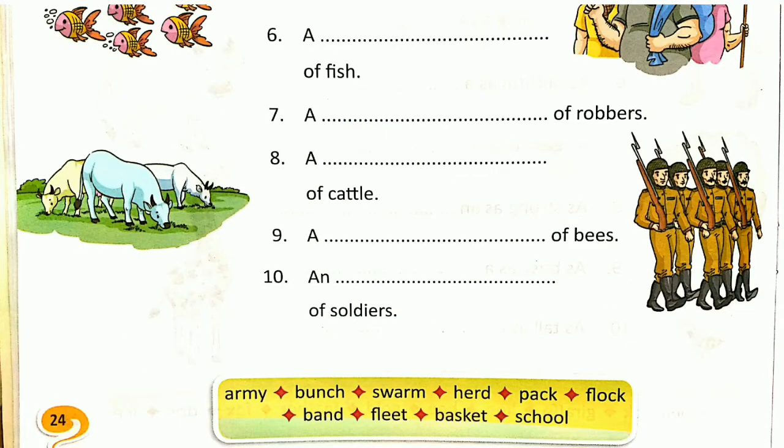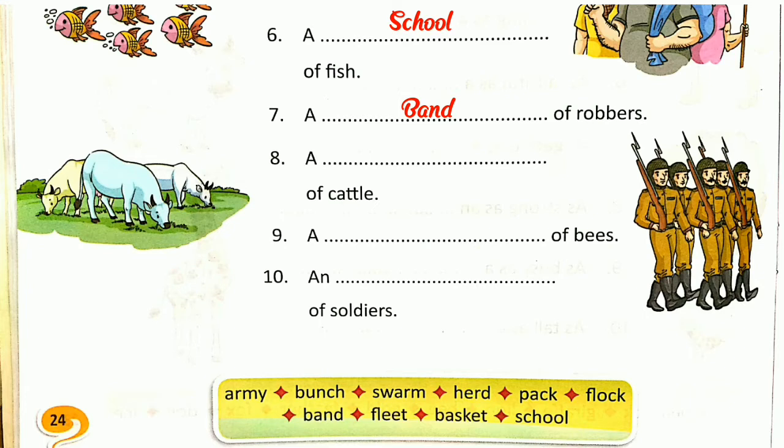Now number 6, a blank of fish. A group of fish is called, yes, a school. Very good. Now number 7, a blank of robbers. A group of robbers is called a band. Yes, a group of robbers is called a band.